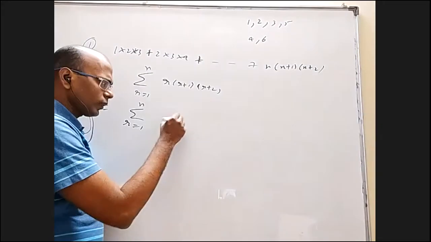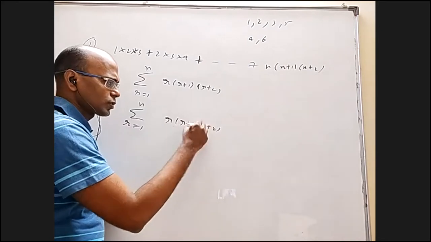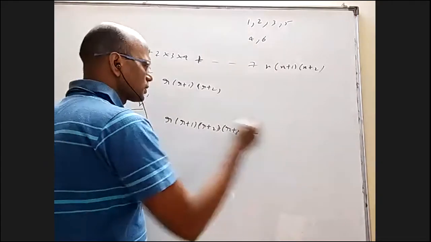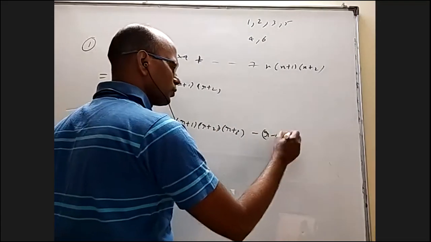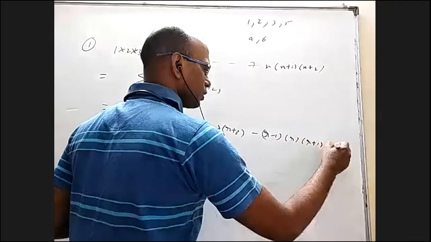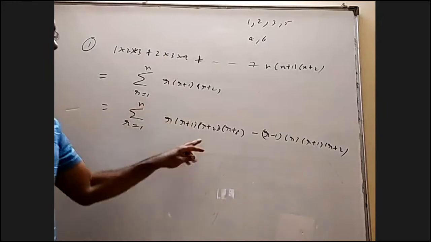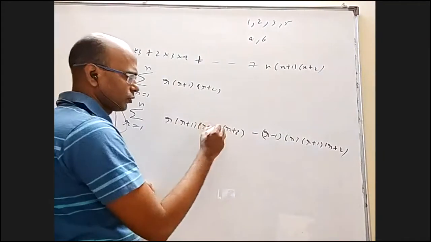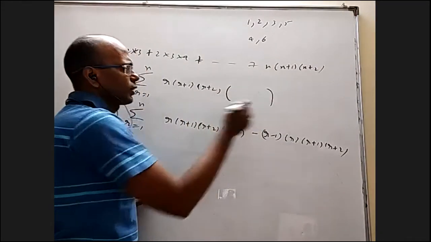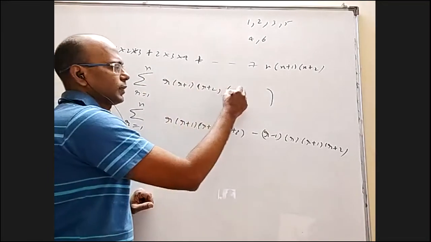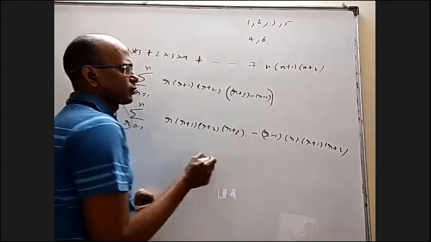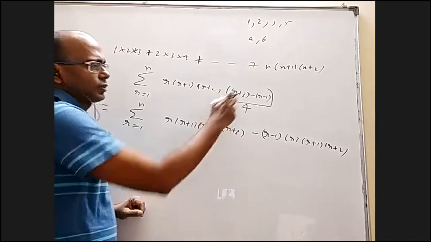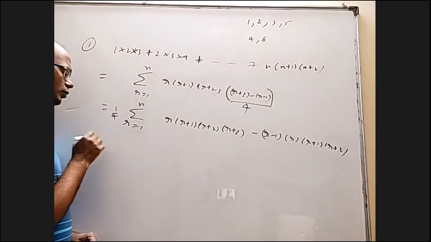That is r into r plus 1 into r plus 2. Imagine what would have been the next bracket. It is r plus 3, minus what would have been the previous bracket. It will be r minus 1 into r plus 1 into r plus 2. Actually, this and this are the same only, with one term here and one term here. Here you write the next term and the previous term difference: r plus 3 minus r minus 1, the next term minus the previous term. But for that, I need to divide by 4 because that difference is 4. So I have to write by 4. That's why there's a 1 by 4.